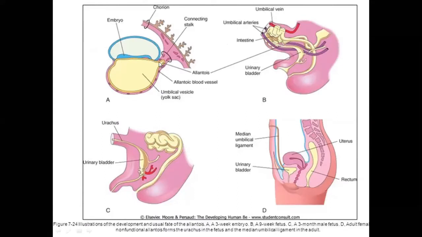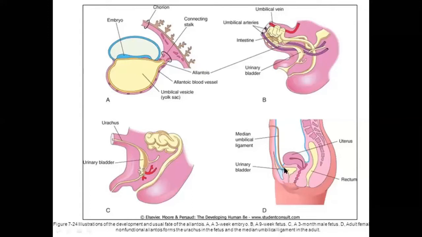So this is the allantois. This is the intraembryonic part which ultimately forms the urachus. This is urachus, and what will happen during further development after birth? This urachus will be replaced by the median umbilical ligament. This is the median umbilical ligament which comes from the urachus.